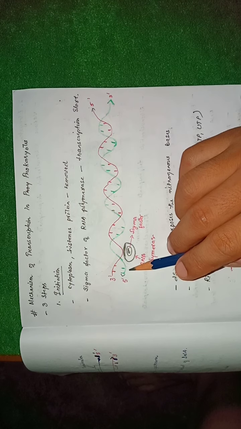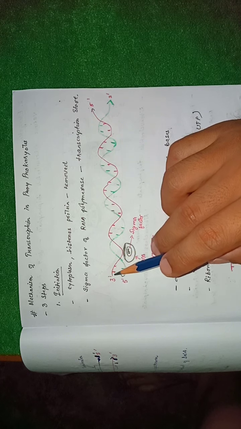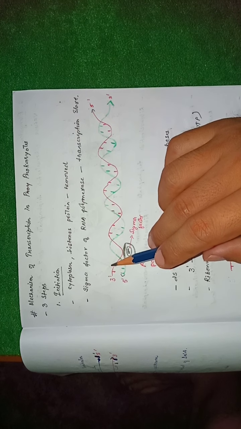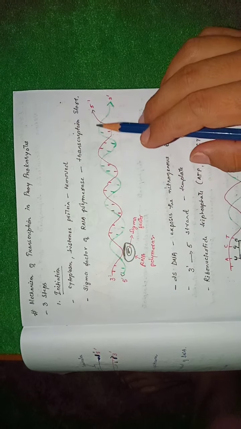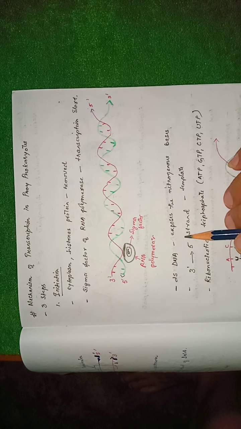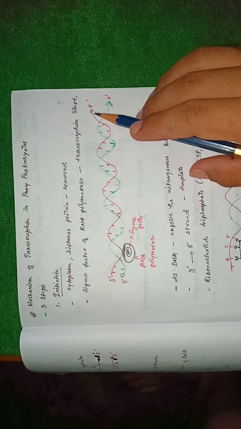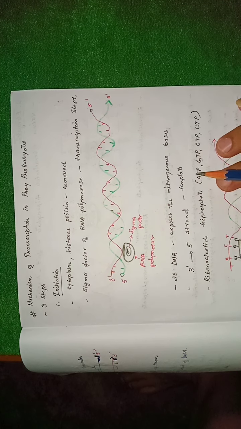The other strand of the DNA is just a complementary strand. So this strand of the DNA which carries the genetic information will be used for transcription. This 3' to 5' strand of the DNA is used for the transcription process. This strand which contains genetic information and is used for transcription is called the template strand.